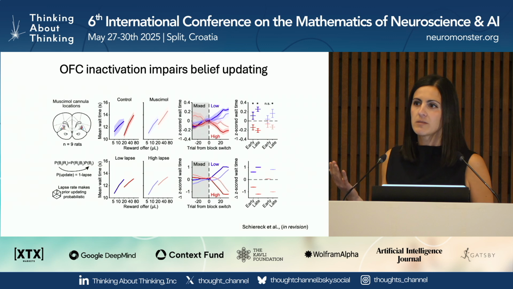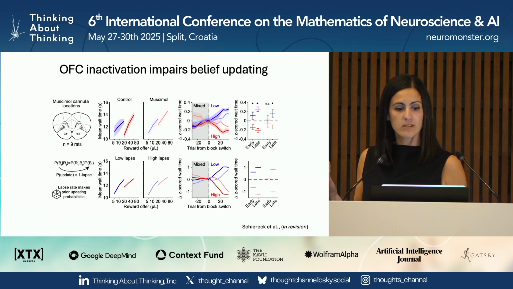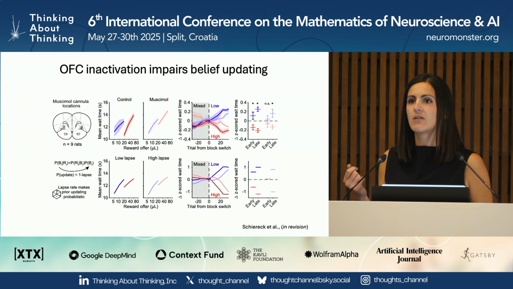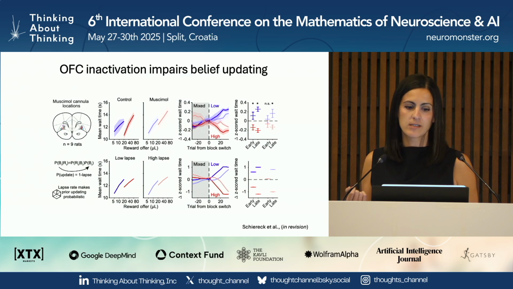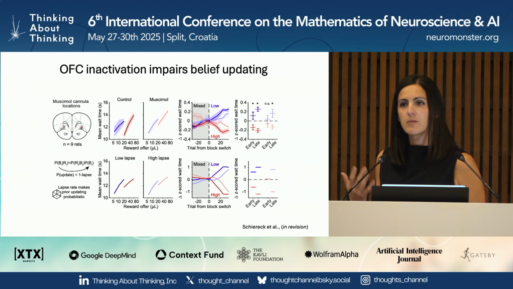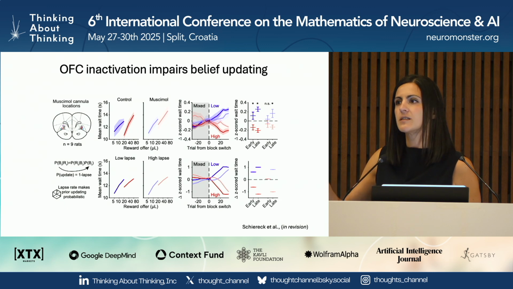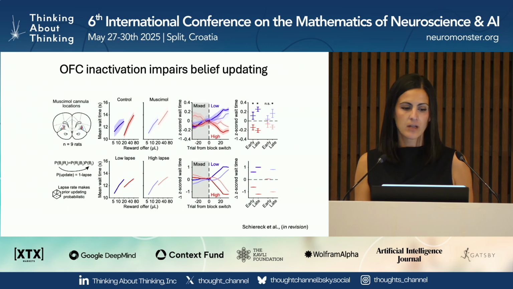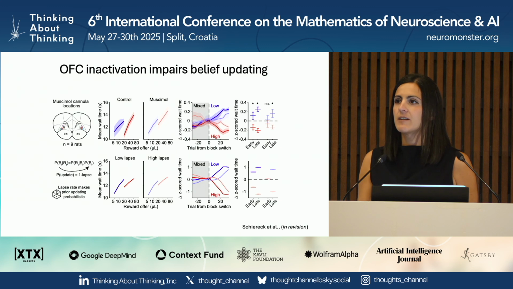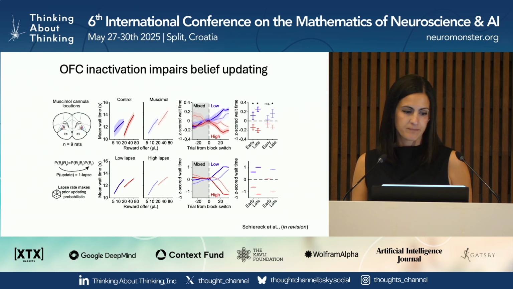So we see a reduction, but not an elimination, of the contextual sensitivity and a slowing down of the wait time dynamics at these block transitions. So this gives us a fairly precise hypothesis about the computation that the tissue is performing, which is updating subjective beliefs based on outcomes. Based on that, we'd like to identify neural correlates of that computation.